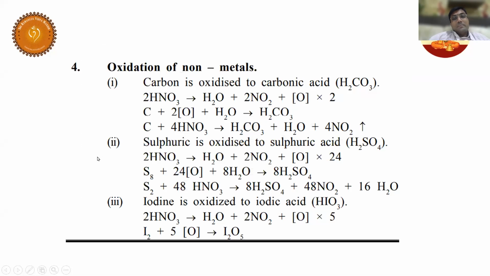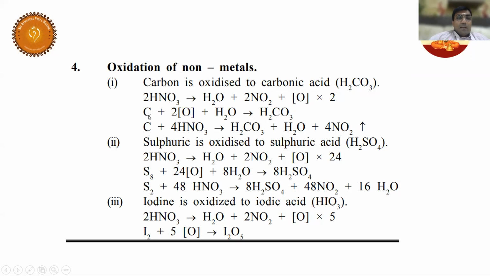Very, very interesting. Now, let us see the mechanism involved in it. Students, I already conveyed to you, HNO3, 2 moles, first of all gets dissociated into nascent oxygen plus NO2 and H2O. It is the nascent oxygen which is going to oxidize the respective non-metal into its oxy acids.